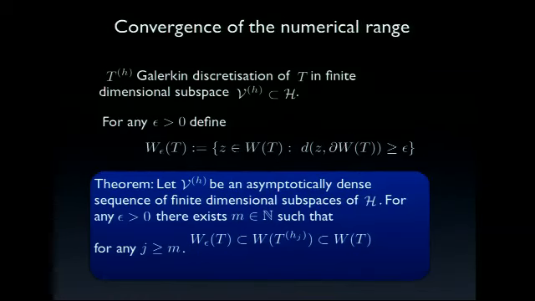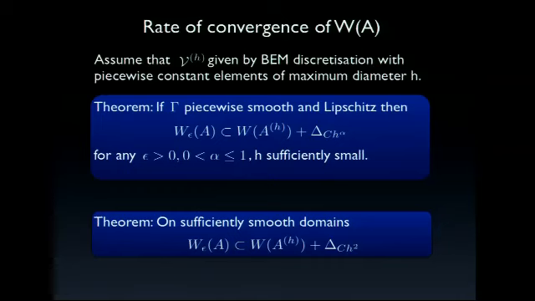Okay, we also have nice convergence properties of the numerical range. First of all, you've got density in the sense that the numerical range of the finite dimensional approximation comes closer and closer the finer we get with our discretization to the numerical range of the operator itself. So this in itself is very well defined. Not going into details of the proof here. And we also have convergence estimates.